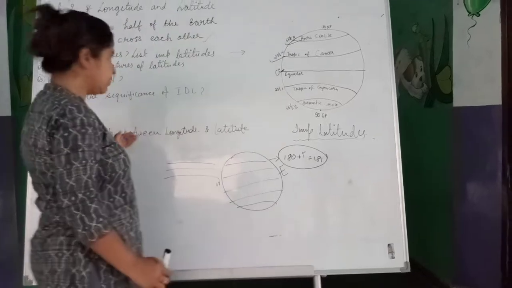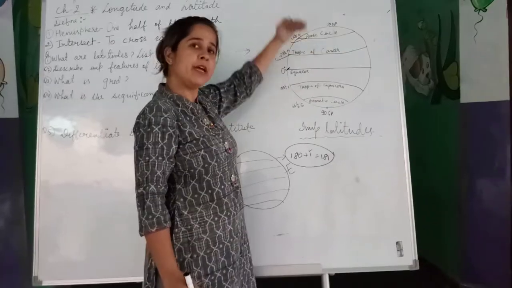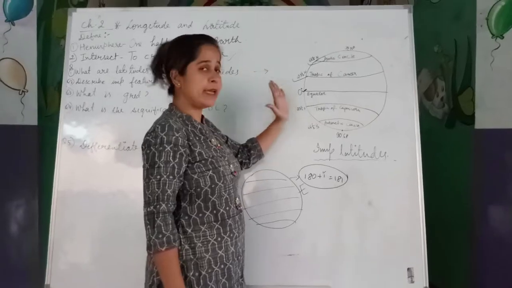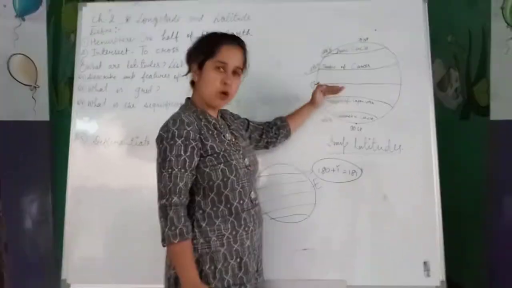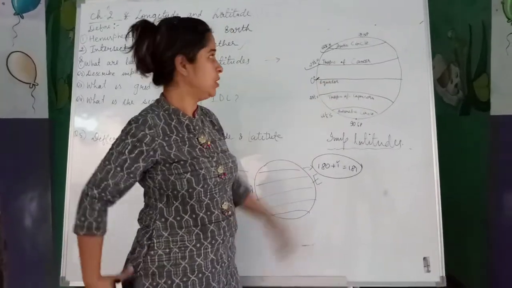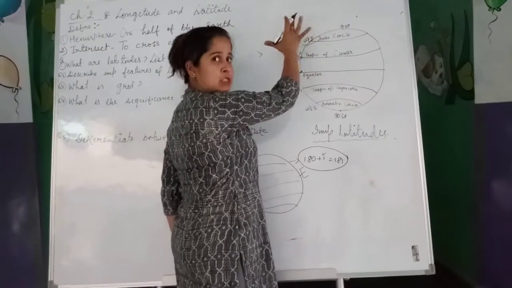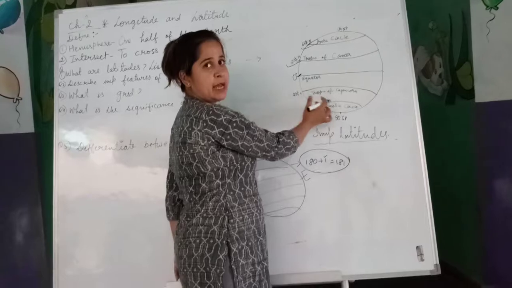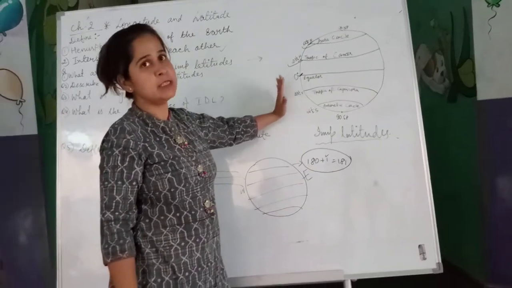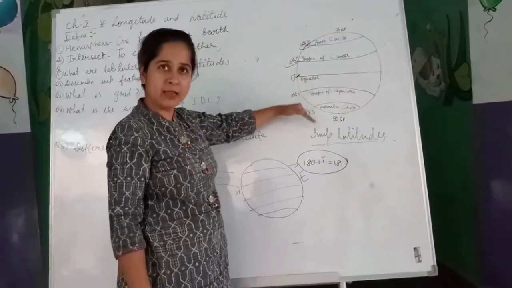As I said, those areas located above the equator come under the northern part or northern hemisphere, and those falling below the equator are in the southern part or southern hemisphere. That is why we find variation in the degree values. The upper ones are written as north and the lower part is written as south. The degree and numbers are the same, but their hemisphere location is different. These fall in the northern hemisphere, so N is written there. These fall in the southern hemisphere, so S is written here.